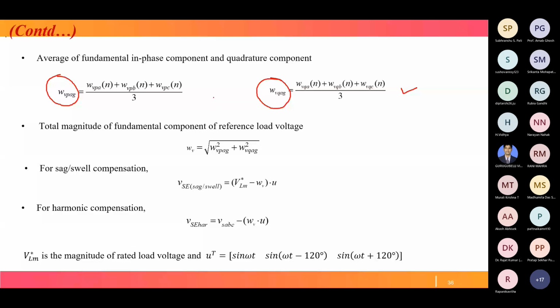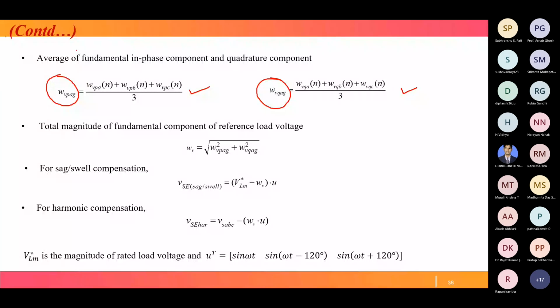This is the active component, this is the reactive component. The square root of the sum of the active component squared plus the reactive component squared gives the magnitude of the fundamental component of the reference load voltage. Our desired magnitude is VLM star. That means if sag or swell happens, say sag, then our desired magnitude is more and the magnitude we are getting is less. So this minus this, multiplied by the unit template, is the compensating signal generated.